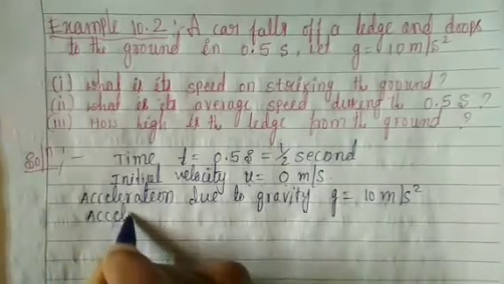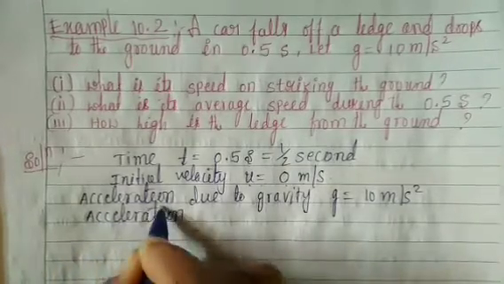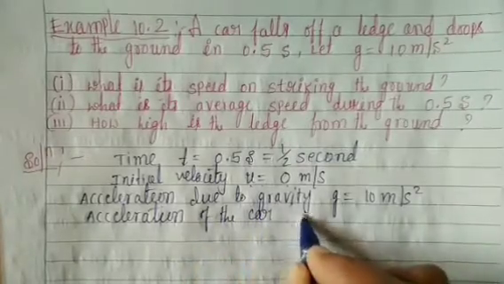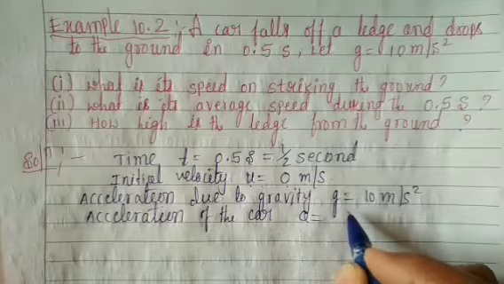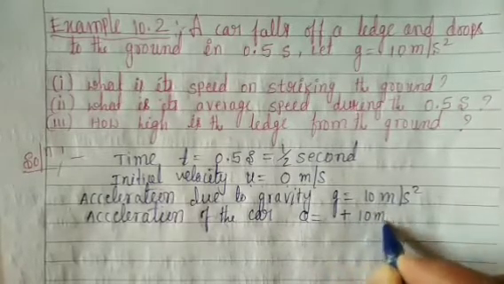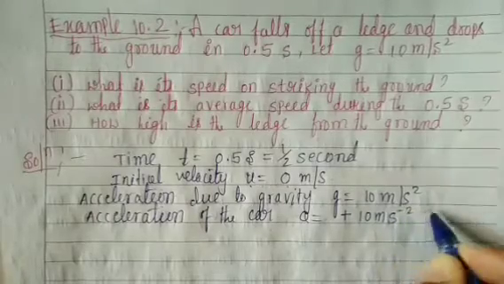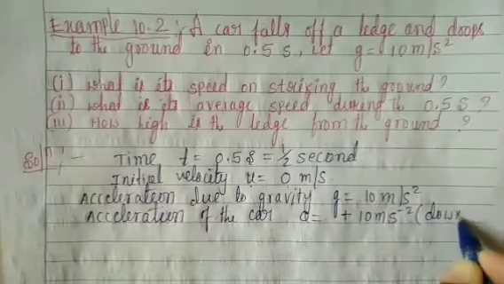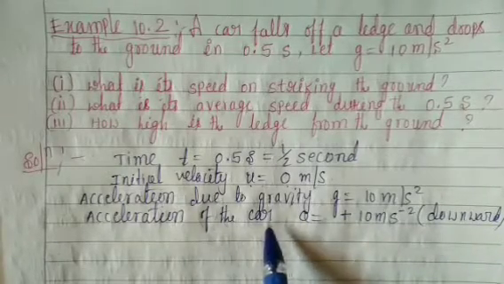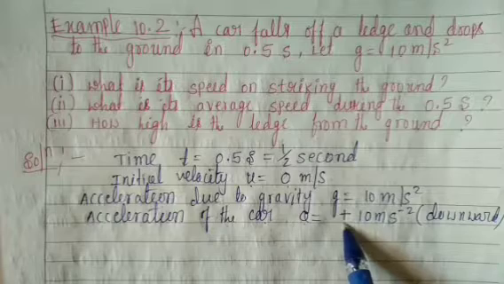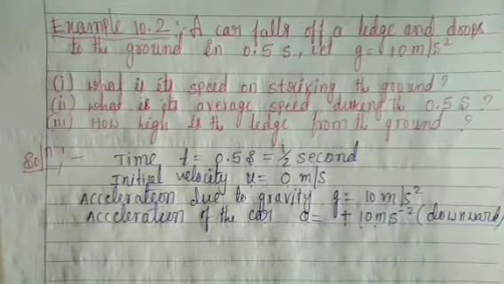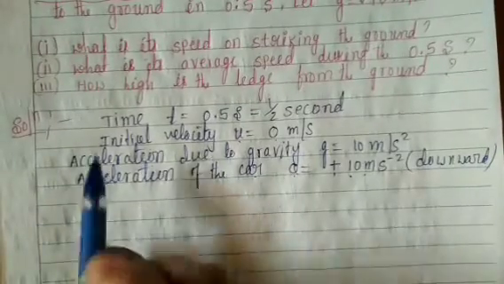Next one, acceleration. The acceleration of the car A is equal to plus 10 meter per second square downward. Now we will take the first one.